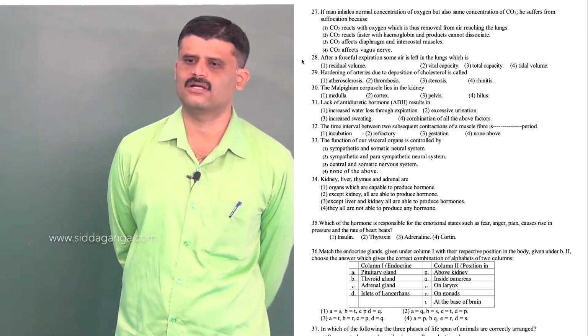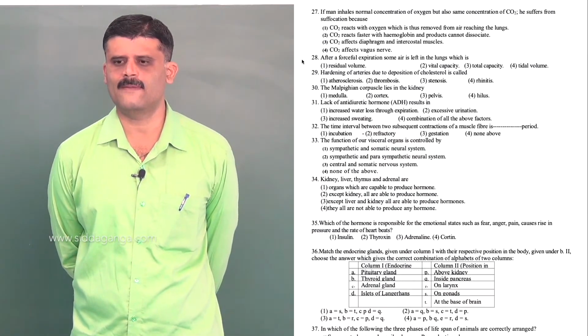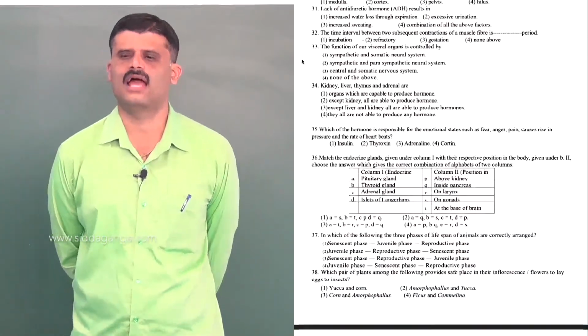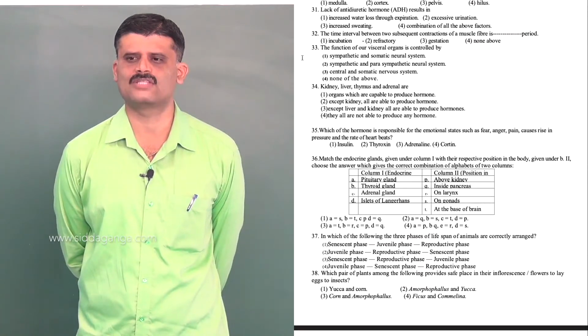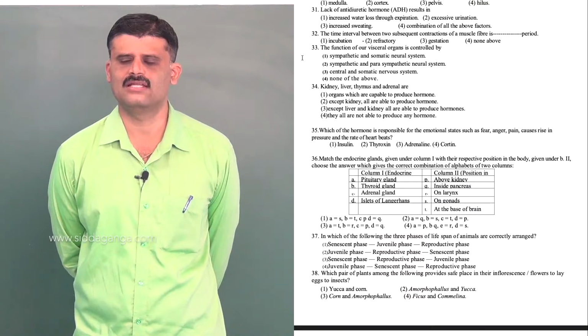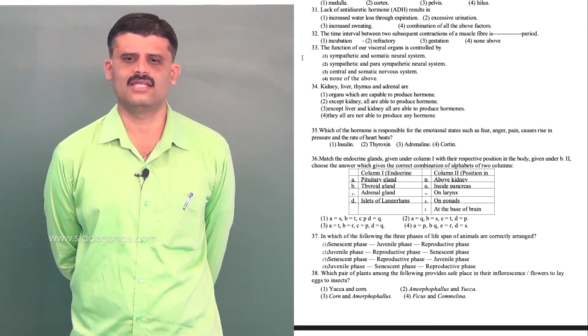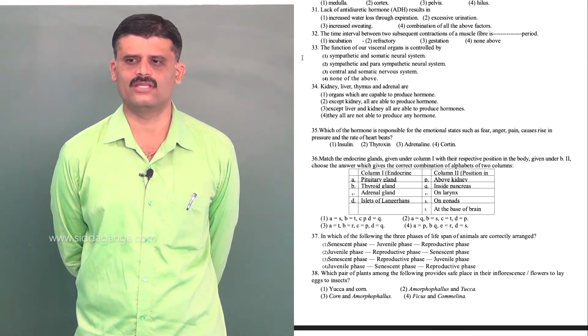Next, question number 31. Lack of antidiuretic hormone, what we call ADH or vasopressin, results in. ADH acts especially in DCT, where it causes reabsorption of water from the urine.